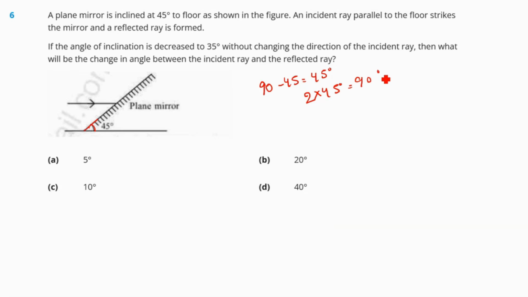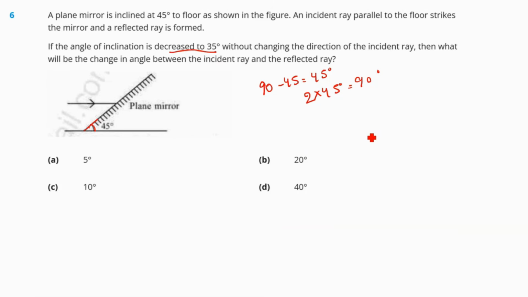Okay. So if the angle of inclination is decreased to 35, right, then what will happen? The angle between the incident ray and the surface will be 35 degree.